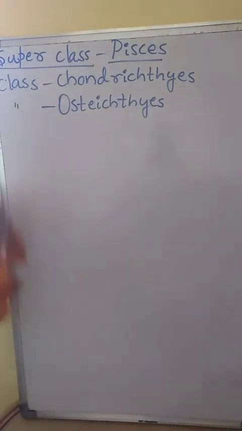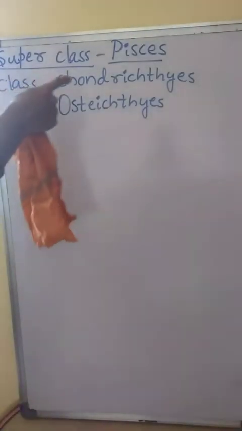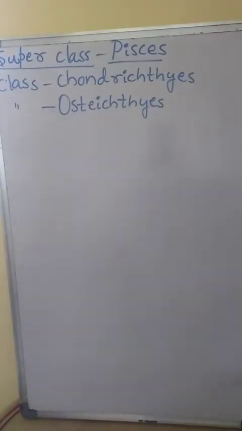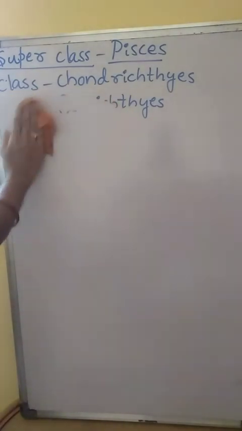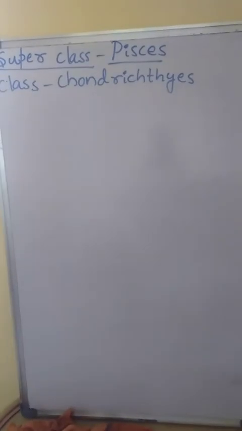Now let us discuss the characteristic features and examples of Chondrichthyes. But the differences between Chondrichthyes and Osteichthyes are very, very important. It is important for 3 marks. First, let us discuss the characteristic features of class Chondrichthyes.